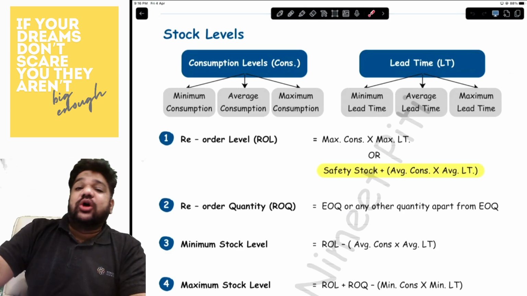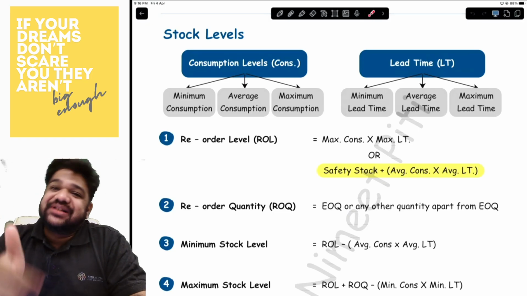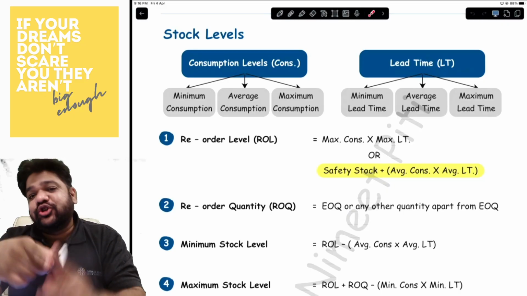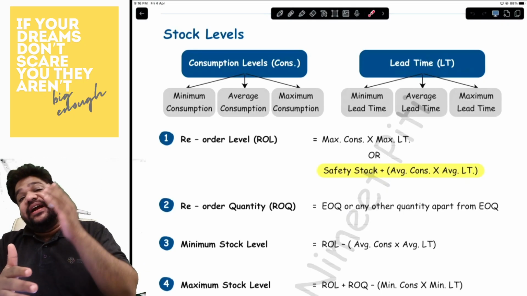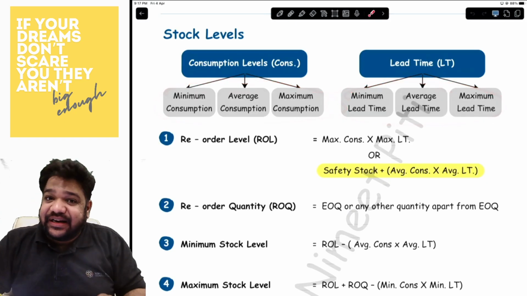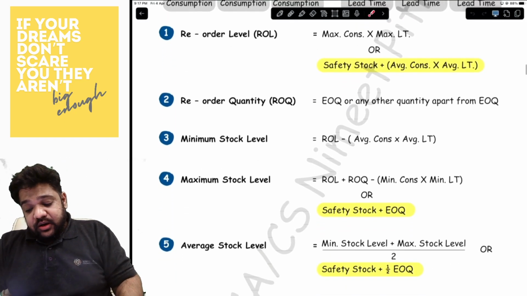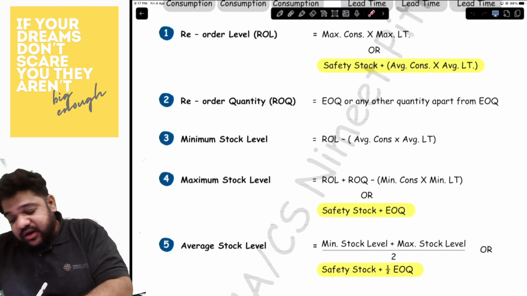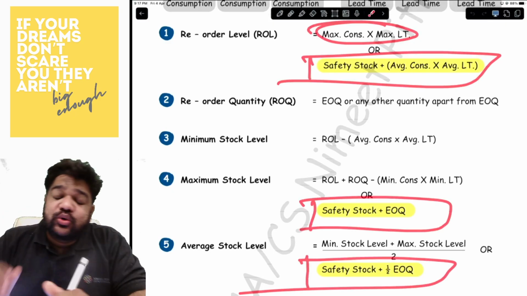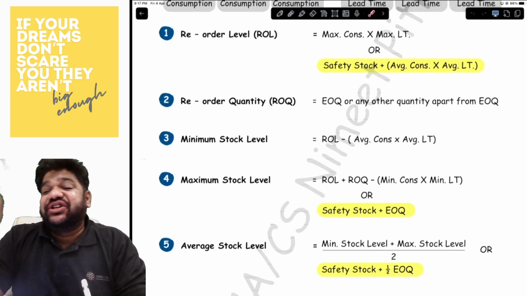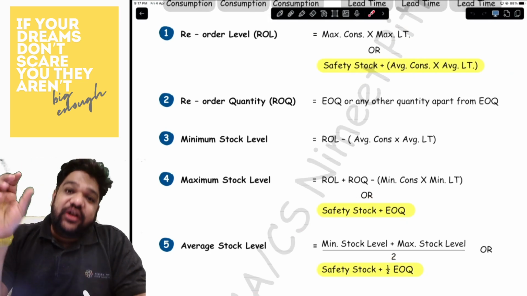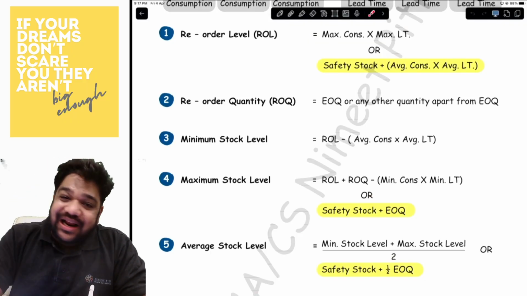Now, the next category that we have is stock levels. Stock levels run on two things: consumption and lead times. Consumption is segregated as minimum, maximum, average. And lead times are segregated as minimum, maximum, and average. So you'll have three types of consumption and three types of lead times. As you can see, there are two formulas over here, the regular formula and a yellow highlighted formula. When to use the yellow formula? If the question mentions safety stock, then use the yellow formula, otherwise use the regular formula.